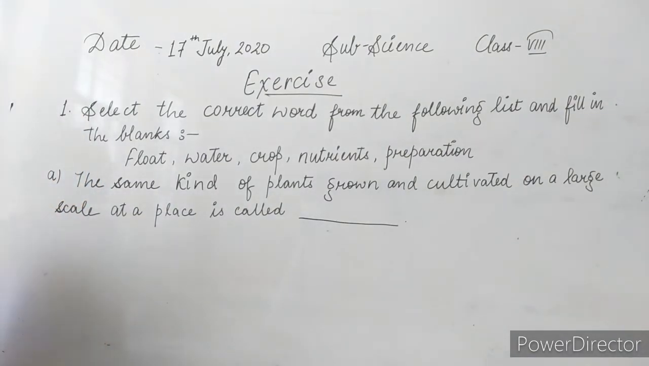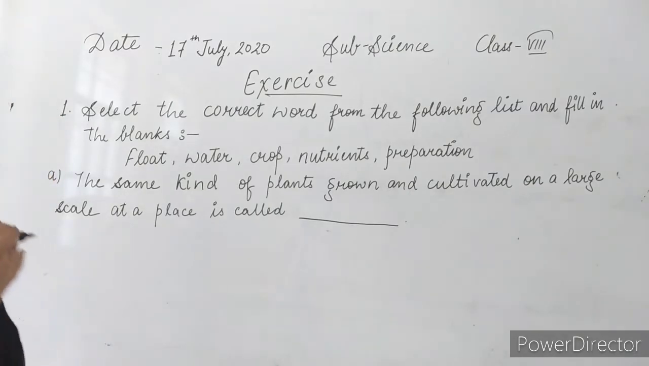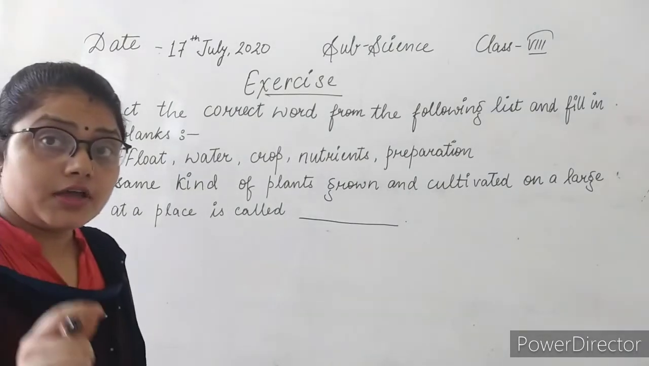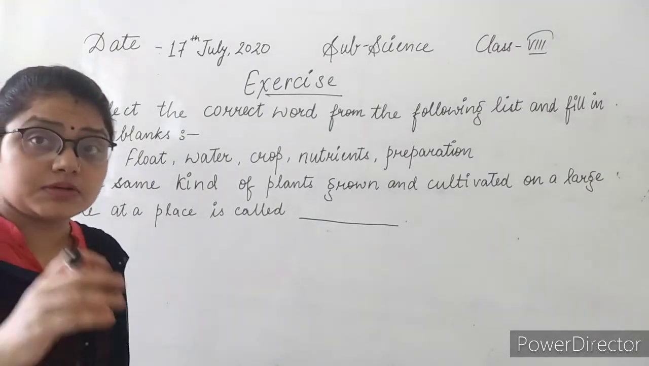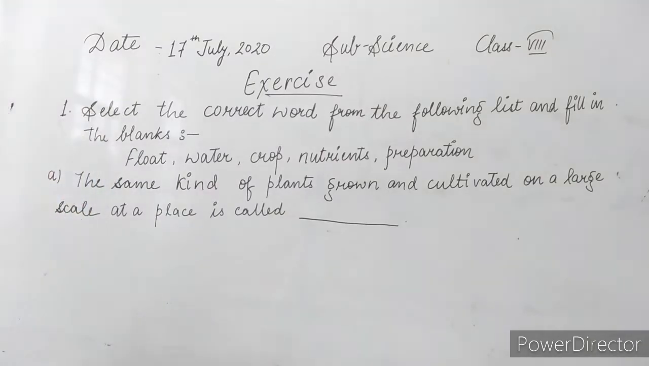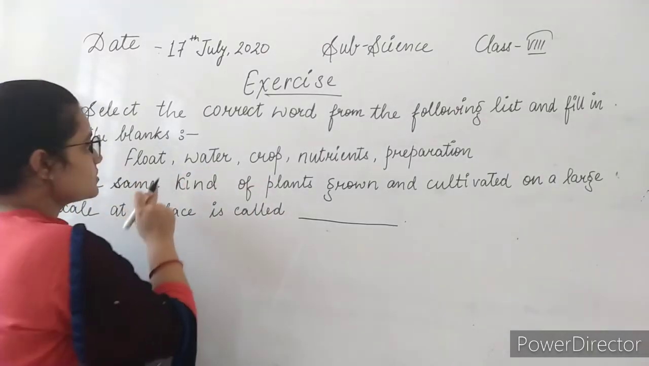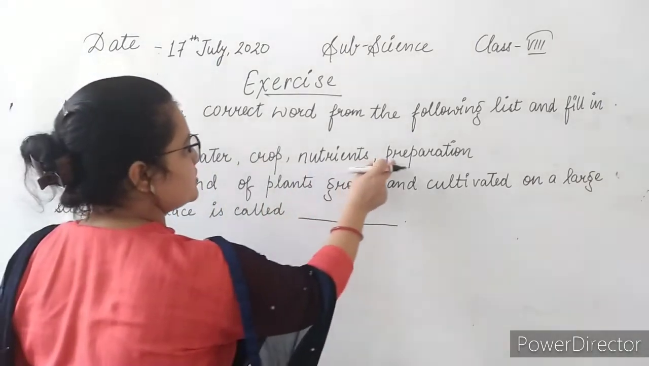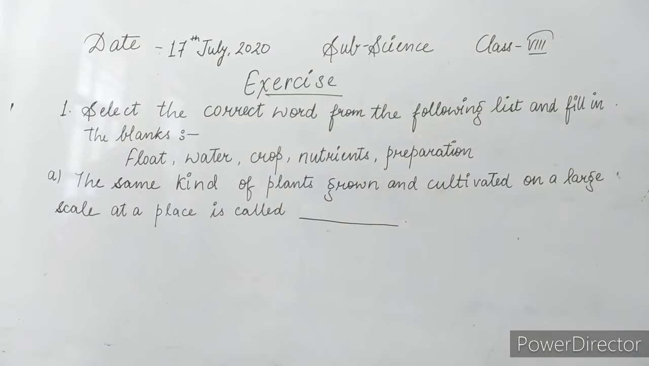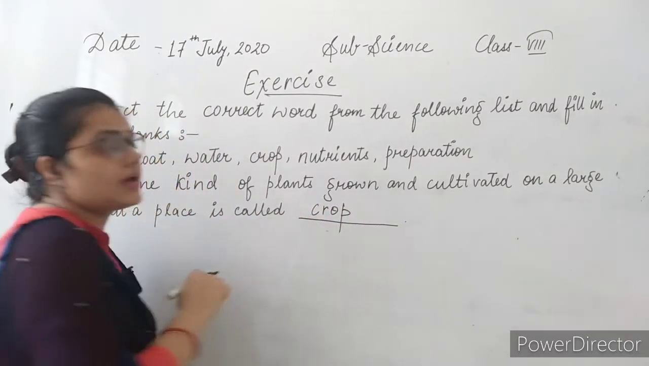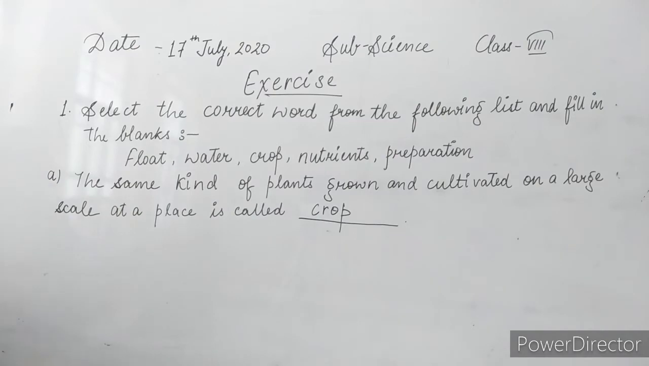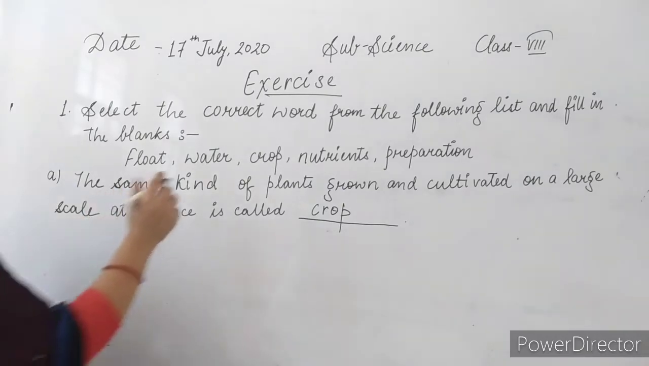The same kind of plants grown and cultivated on a large scale at a place is called. You have to write that place where the same kind of plants has been grown and cultivated. From all these words, float, water, crop, nutrients and preparation, which is the correct answer? The answer is crop. When the same kind of plant has been grown and cultivated on a large scale at a place, that is called a crop.